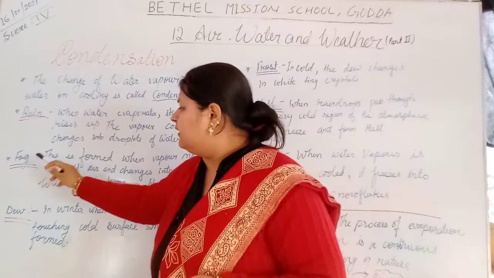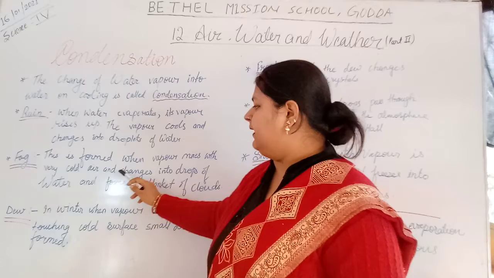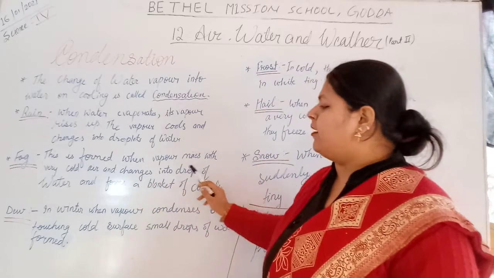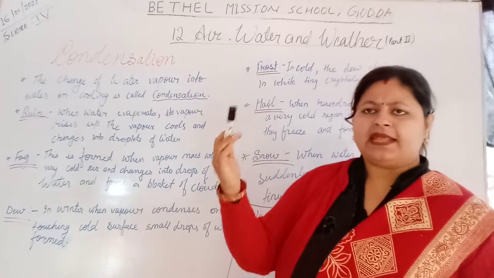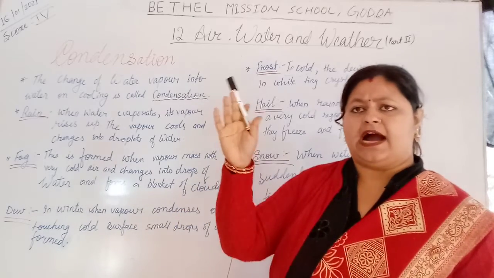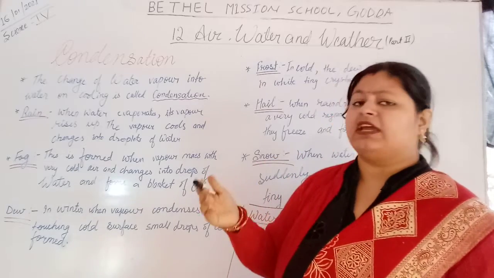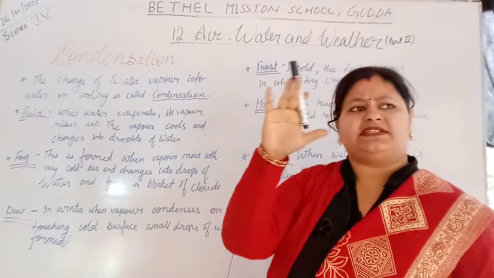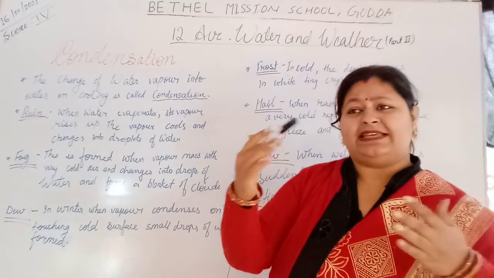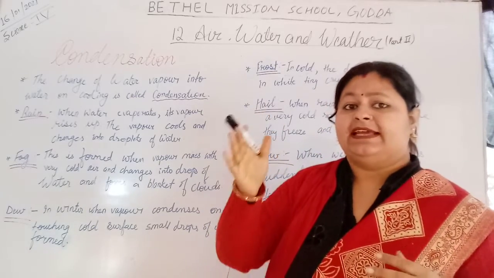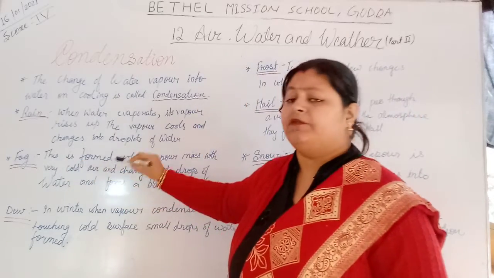Next, fog. This is formed when vapor mixes with very cold air and changes into drops of water and forms a blanket of cloud. Nowadays you are seeing outside there is foggy weather. You can say a blanket of white fog all over. You cannot see very clearly. That is fog.